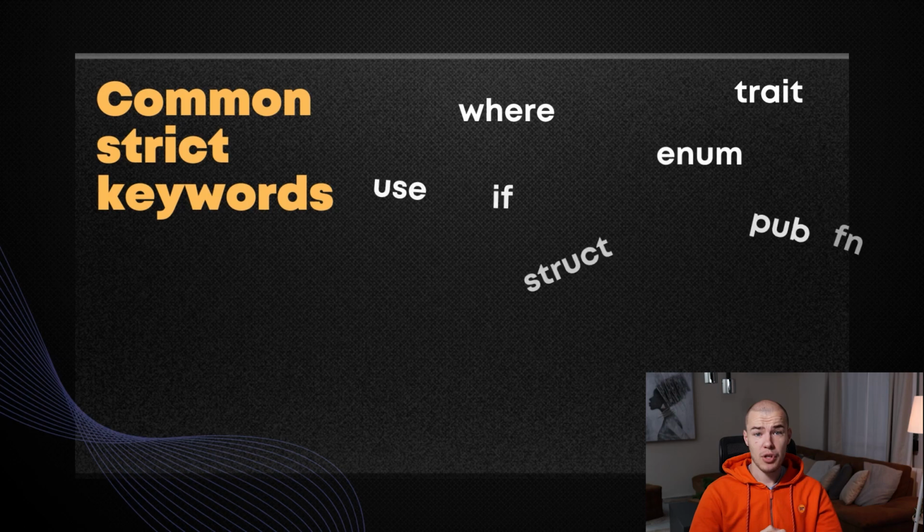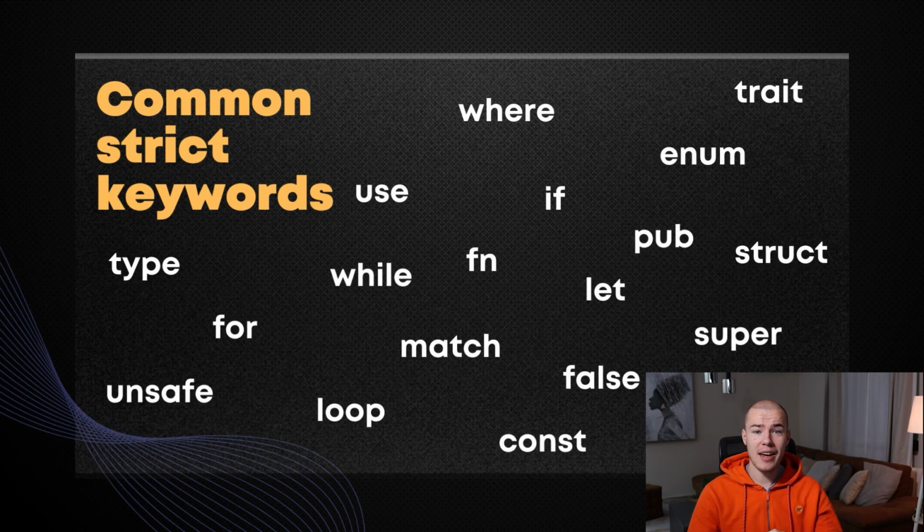In this category, as you can see on the screen, I have listed quite a few strict keywords here. And you might already be familiar with many of these because many programming languages share these keywords, using the same notation, because we're already kind of used to these keywords and we know what they mean and what to expect from them.